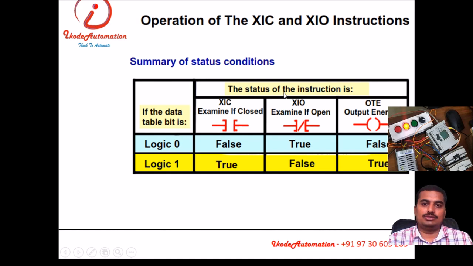Then the XIO instruction: the difference between what is XIC, what is XIO, what is OT. If the logic is 0, XIC will show the false result. If the logic is 1, XIC will show the true result. XIO will be exactly opposite to XIC.